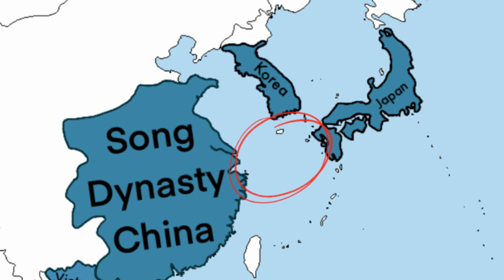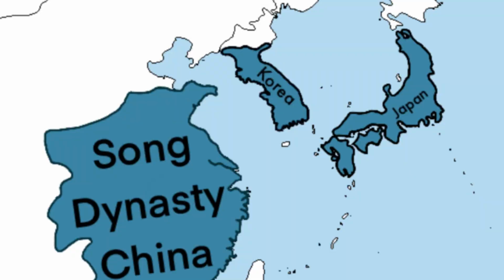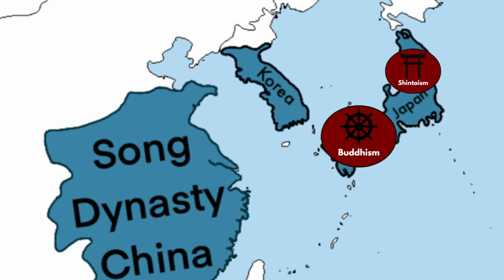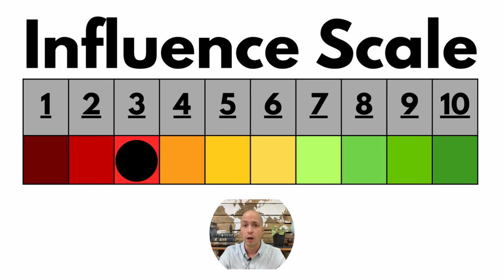Lastly, Japan. Japan was different than Korea and Vietnam because it is notably not connected to China via land. This 100-mile gap of water between them allowed Japan to be more selective in what they wanted to adopt from China. Turns out 100 miles of water is a great political barrier. Largely safe from a land invasion, Japan never adopted any of China's political strategies due to its already established decentralized government with the samurai. While some cultural traits like Buddhism became more popular in Japan, it never replaced Japan's indigenous belief system, Shintoism, in the country's culture. On the influence scale, we'll give Japan a 3 out of 10.